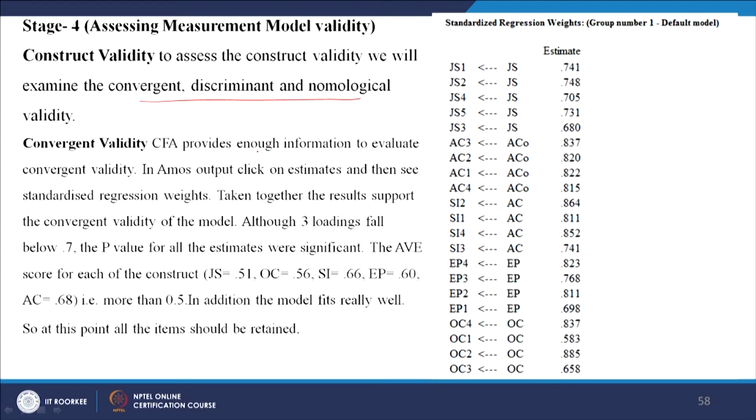Convergent validity, as I have already explained, right. Let us see here. In the AMOS output, click on the estimates and then see the standardized regression weights. Taken together, these regression weights support the convergent validity. Why? We said the loadings should be 0.7, but at least above 0.5. Nothing is below 0.5 here, everything is more than 0.5. In addition, the model fits really well because the chi-square by degrees of freedom is 1.323, right.